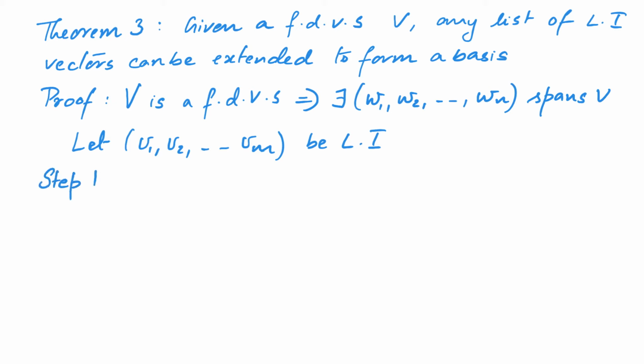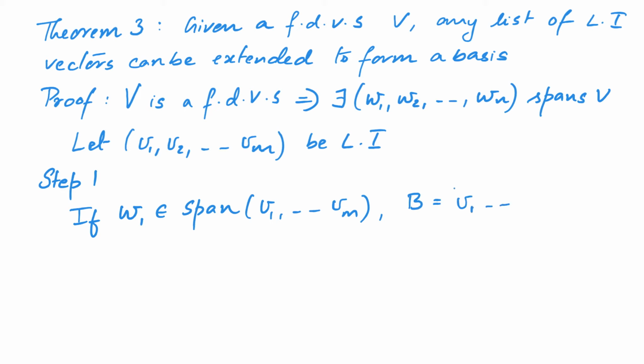As the first step, we verify whether w1 belongs to the span of the vectors v1 to vm. If w1 belongs to the span, then we define B to be equal to v1 to vm.